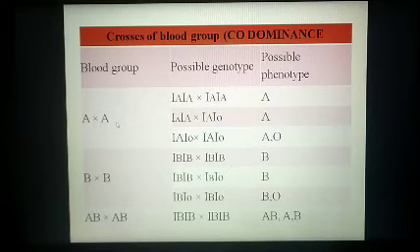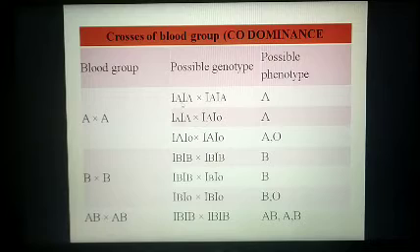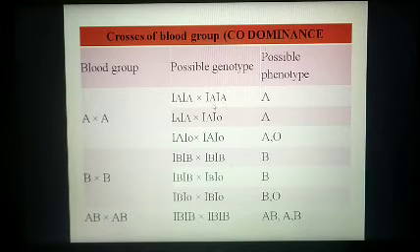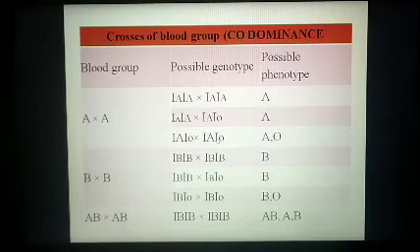When both have A group, then these are the possible phenotypes of blood we obtain. See in this example, it is A group in the children. So in this case, it can be again A group, but in this case, it can be A and O group. There is a possibility of getting O group when there is a heterozygous condition. Similarly, when there is a heterozygous condition in B, there can be B and O.